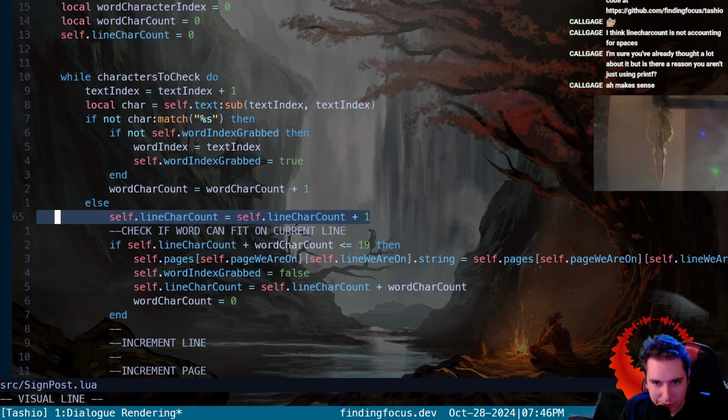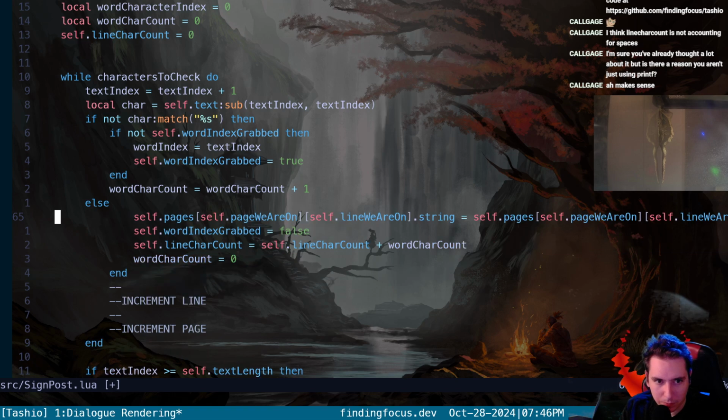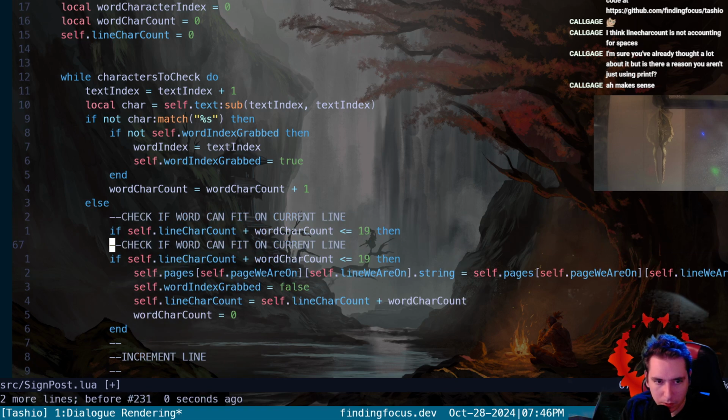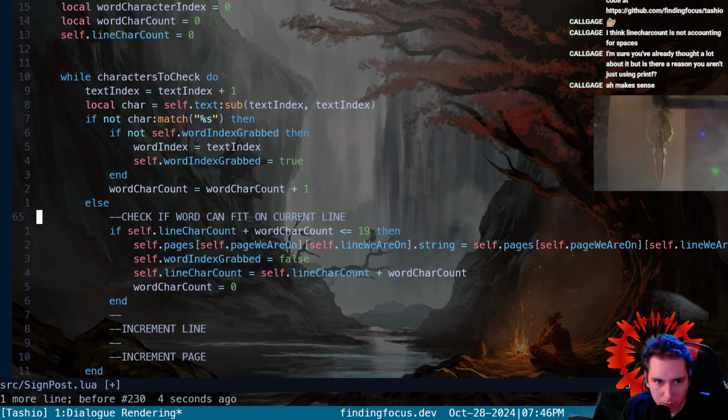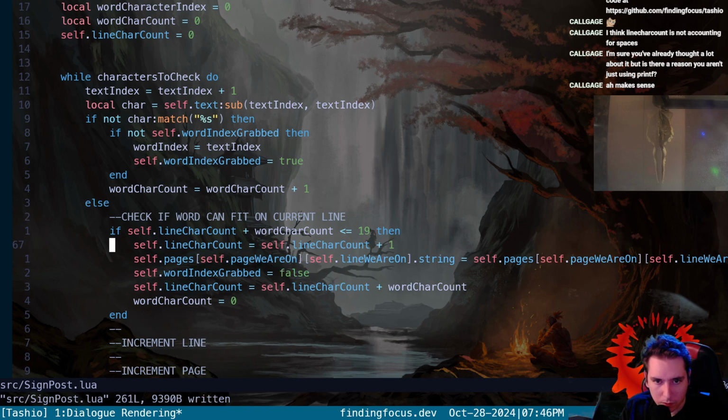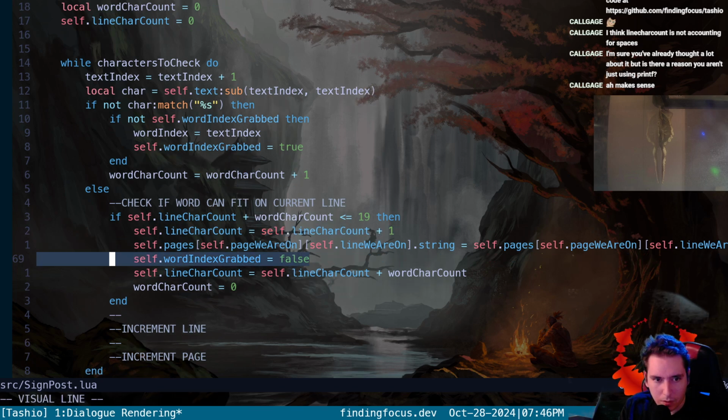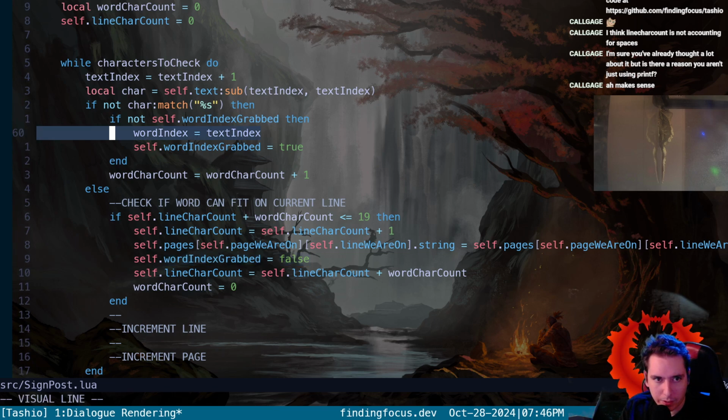Well, yeah, maybe right here. When we become word index grabbed false, we become able to grab a new word index, and that'll only happen if the character isn't a space.